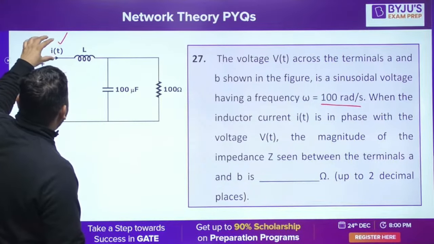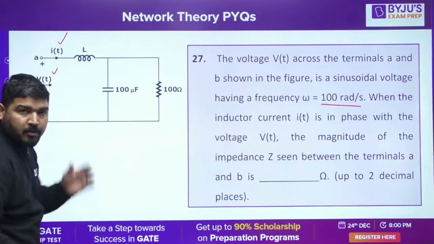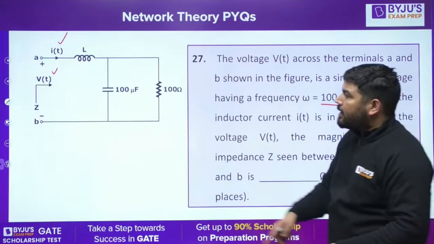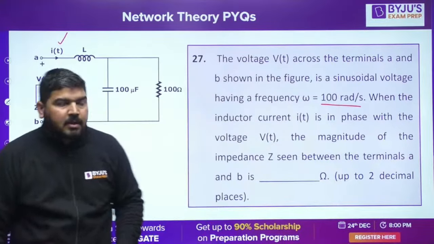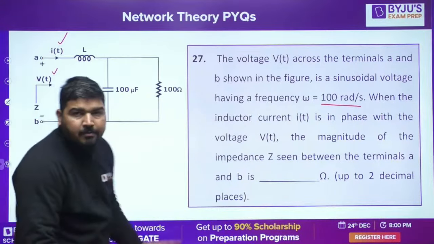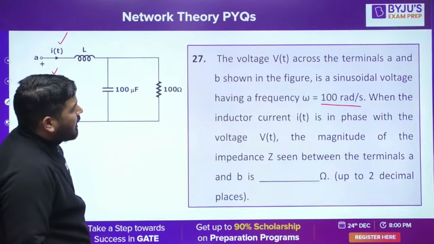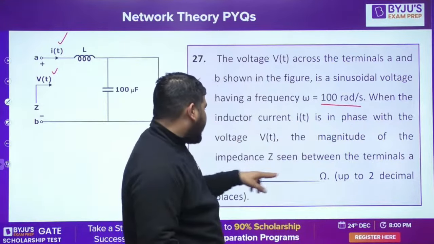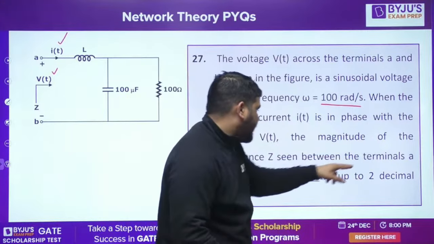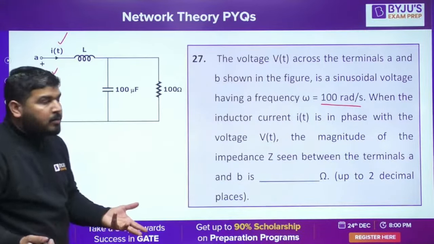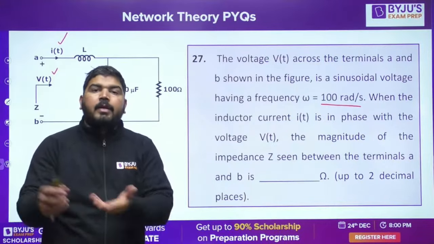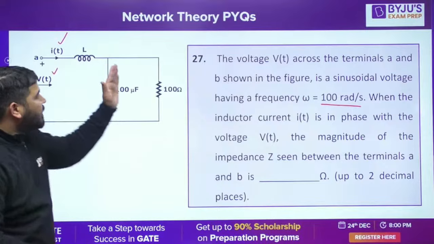Now tell me what is the magnitude of the impedance. Obviously it will be purely resistive. Then only this voltage and current will be in the same phase, otherwise they cannot be in the same phase. First of all you have to understand this. So what you do is you make its imaginary part equal to 0 and calculate the real part. That will be the impedance.